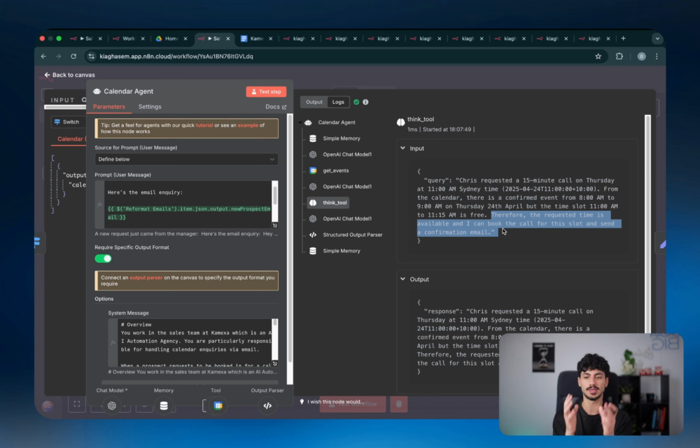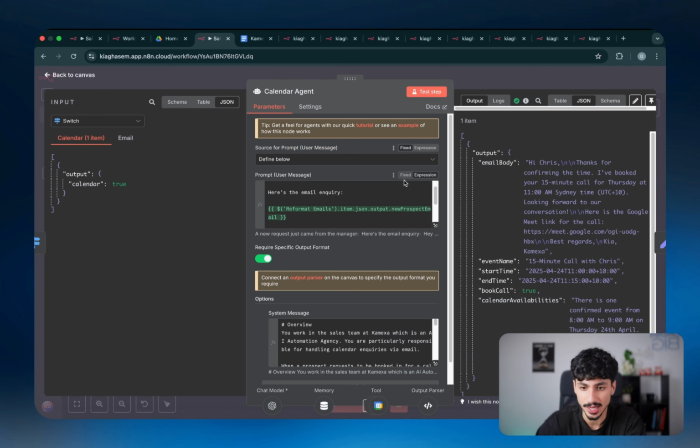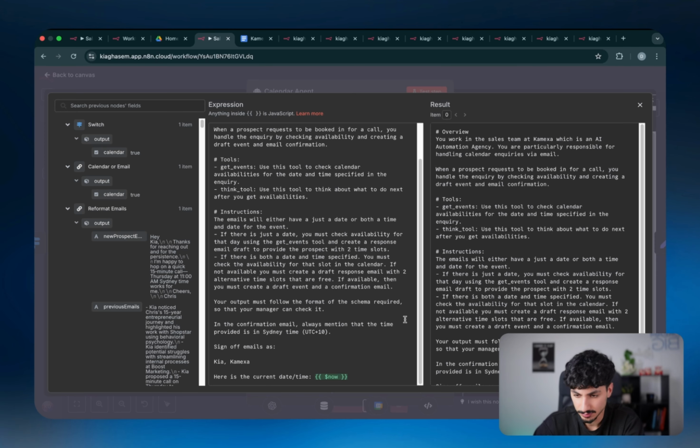So basically, the AI agent checked the availabilities, then it stopped for a second and thought, being like, okay, well, I checked, it's free. What should I do next? I should probably create the calendar event and also create a confirmation email. So basically, that's all the Think tool actually does. It's really powerful in practice for more complex AI agents, but for this one, you don't necessarily need it. It's really up to you.